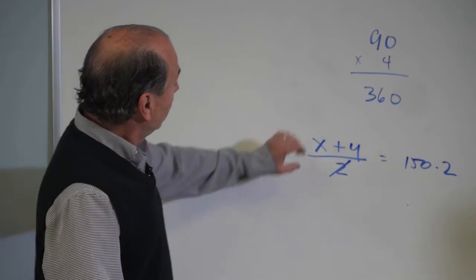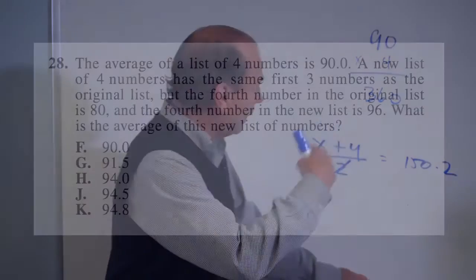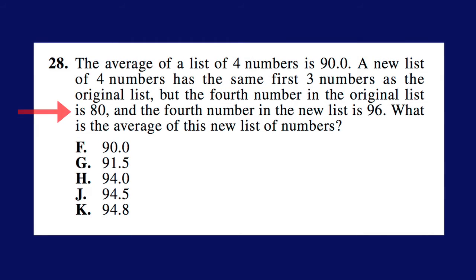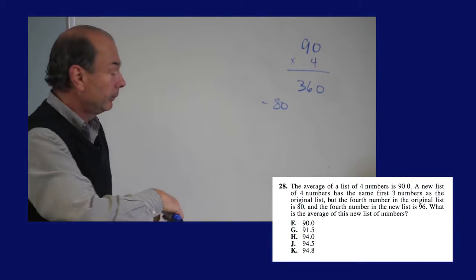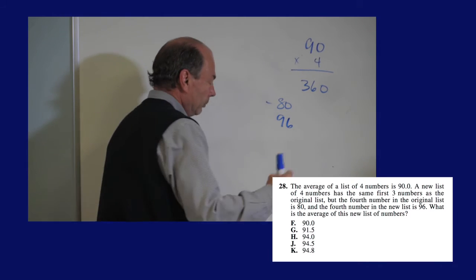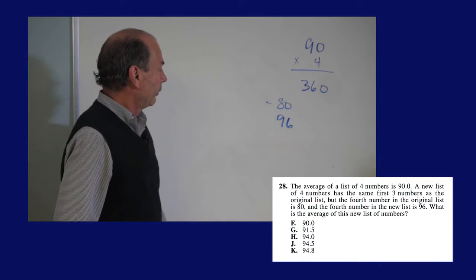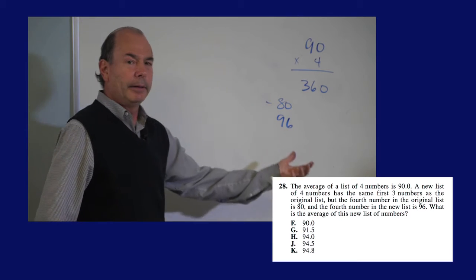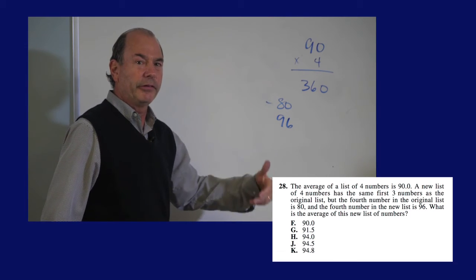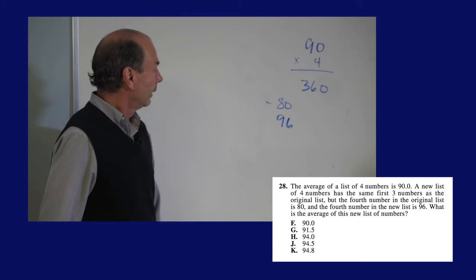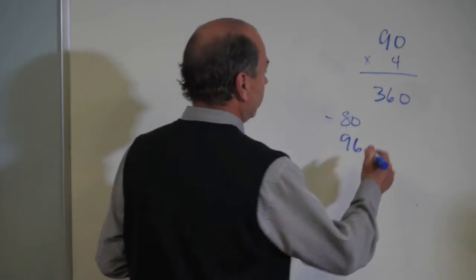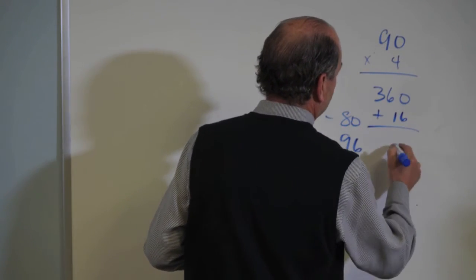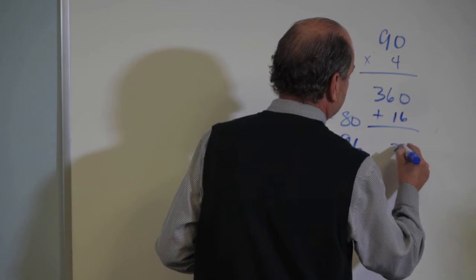But basically all they're saying is, you had 4 numbers that add up to 360. You're going to take one of them out, which is, they said 80, I think. We're taking 80 out, but then we're going to add back in 96. Okay. So my question to you is, you could just subtract 80 and add 96 if you want to, but if I'm taking out 80 and adding back in 96, aren't I basically just adding 16 back in as a net? Yeah. Take out 80, add in 96, so my difference would essentially be to add 16. So my new set of numbers, my new total is 376.